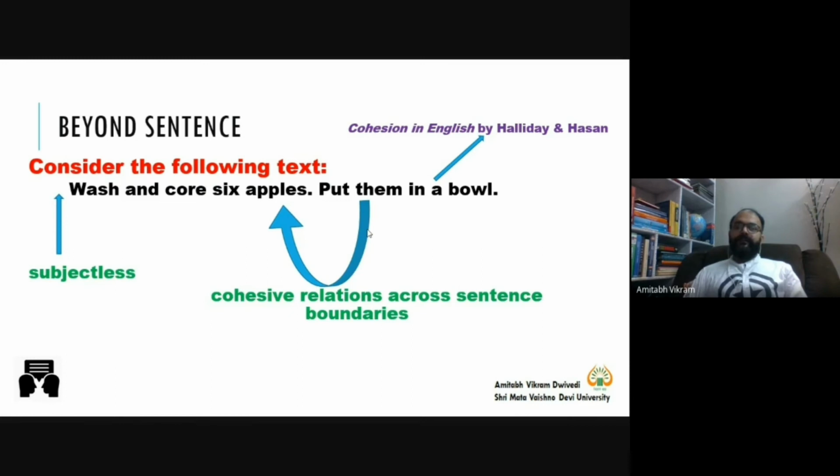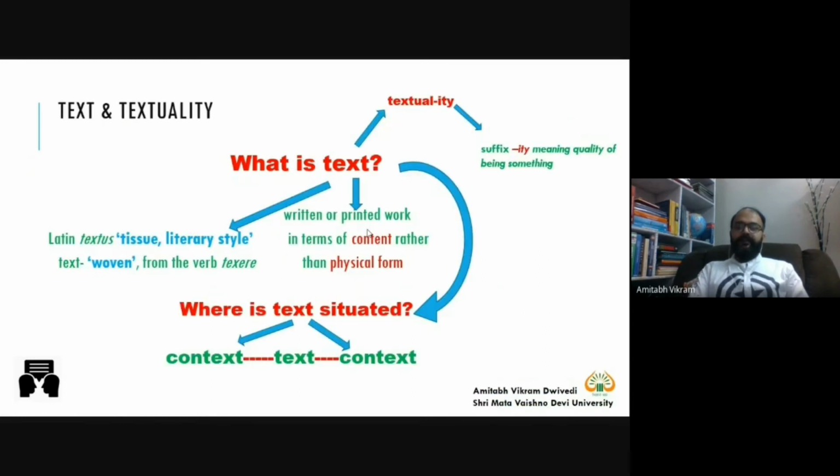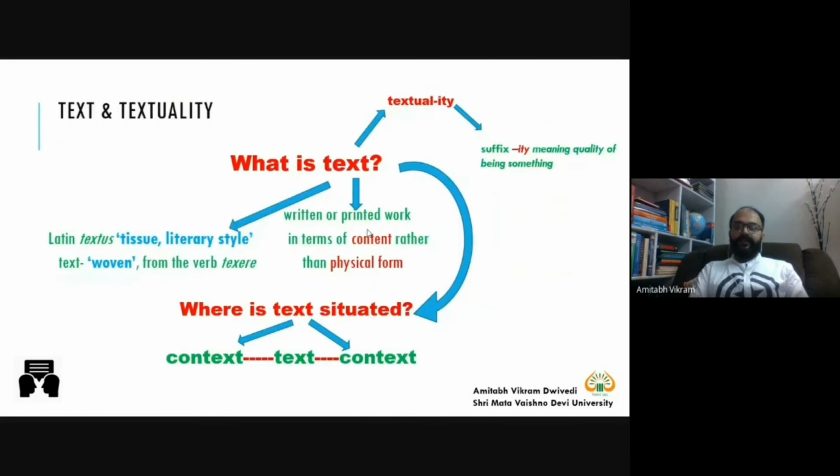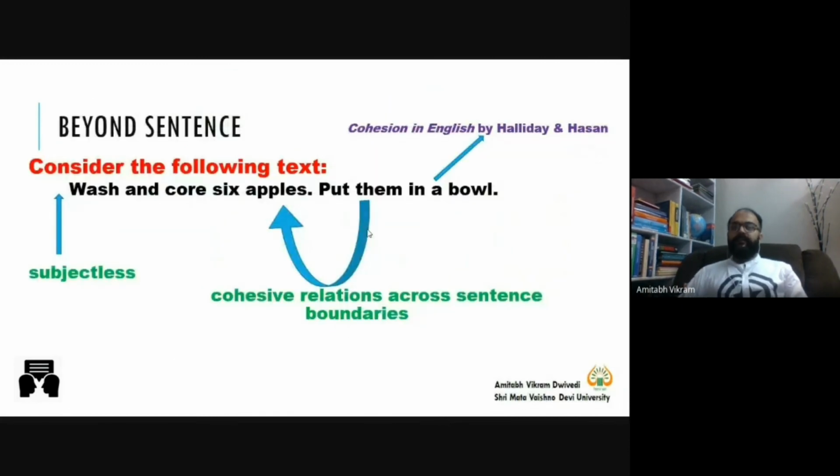So now you understand why Saussure said that everything depends upon relations. This is the meaning of everything depends upon relations when we look at this sentence, wash and core 6 apples, put them in a bowl. If there is no relationship between 6 apples and them, then you will never be able to understand the meaning of anaphor them, because antecedent 6 apples is giving its meaning to them. So what type of relation? Cohesive. There is a cohesion, and this cohesive relation is across the sentence boundary that you have.